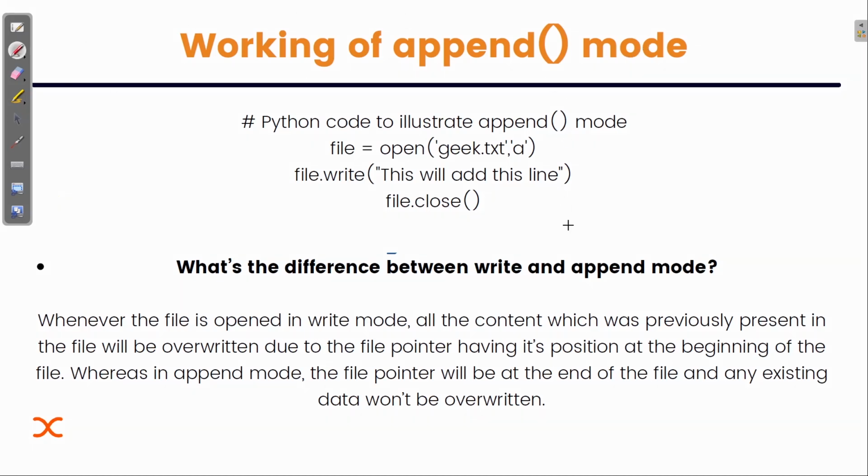Now here comes another way you can update a file, that is append mode. Sometimes we get confused between where to use the write function and where to use the append function. Some think they are both the same, but no, it's not like that. There is a main difference, which we are going to see.